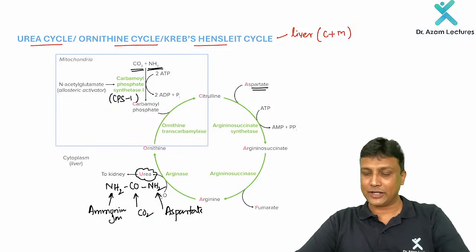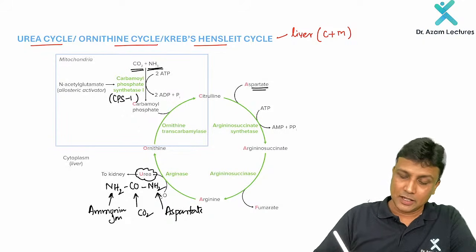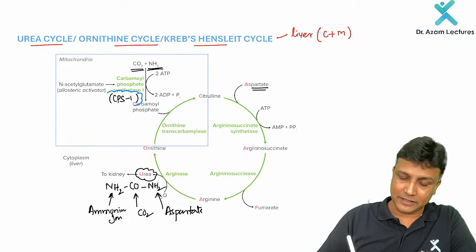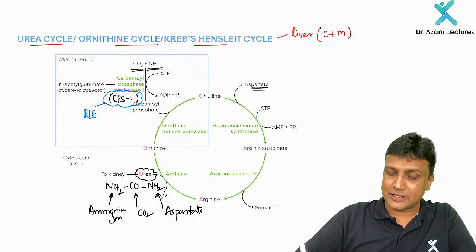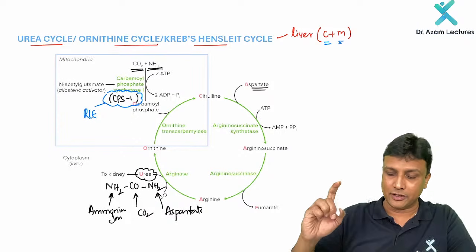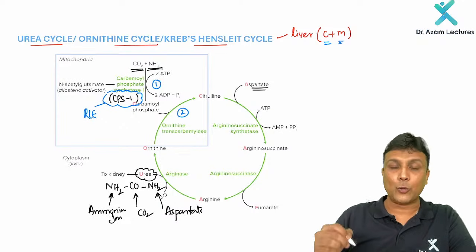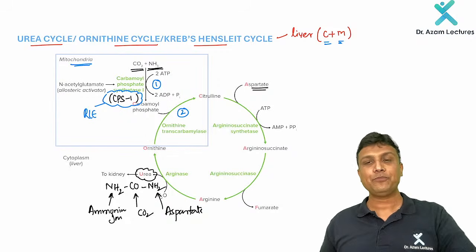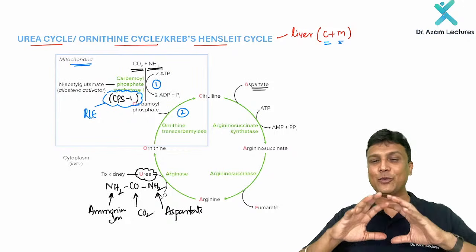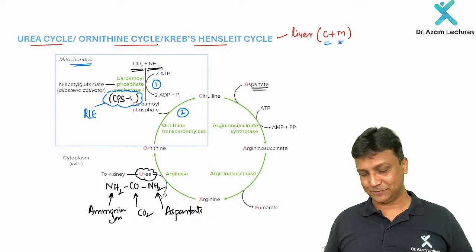Now, once you are clear with this one here, the second question is about the rate limiting enzyme. So which one will be the rate limiting enzyme here? CPS1. This one here will be the rate limiting enzyme of the urea cycle. And lastly, I told you it is taking place both in cytoplasm as well as mitochondria. So remember, out of all the reactions, the first reaction and the second reaction will take place in the mitochondria, whereas the remaining 3 reactions will take place in cytoplasm. In this manner, we have covered all the points regarding the urea cycle, sir.